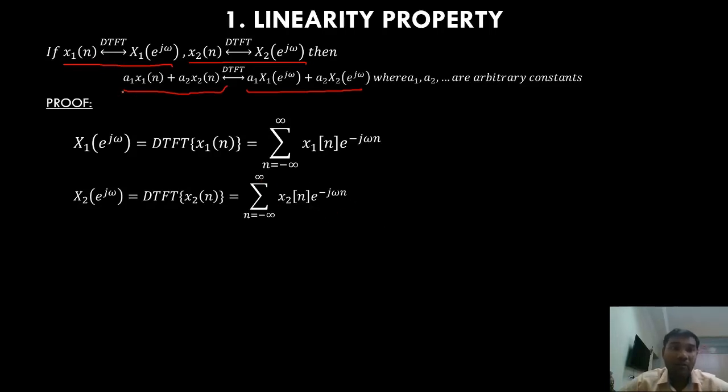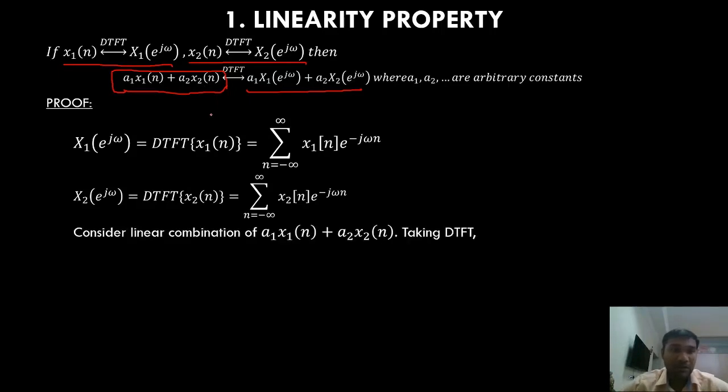Now I have to prove that the DTFT of the weighted sum of input discrete signals is equal to the weighted sum of individual DTFTs. So I will take the DTFT of a1 x1 of n plus a2 x2 of n, and I will write the analysis equation.